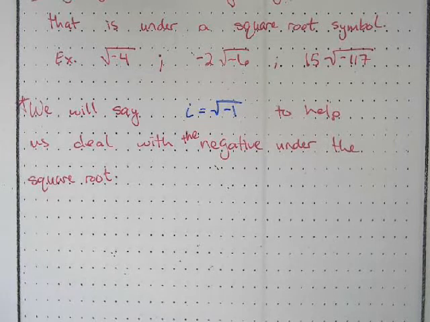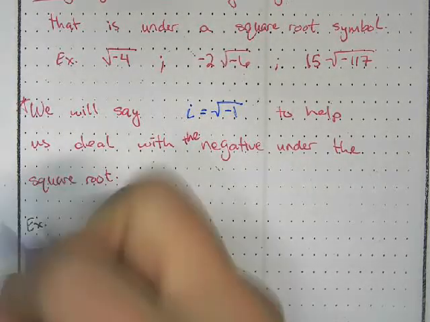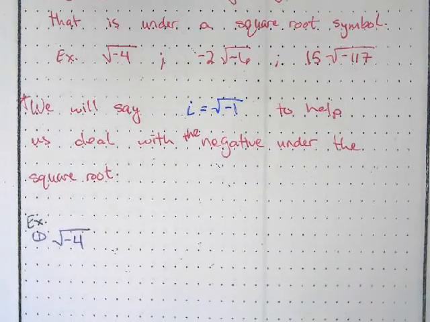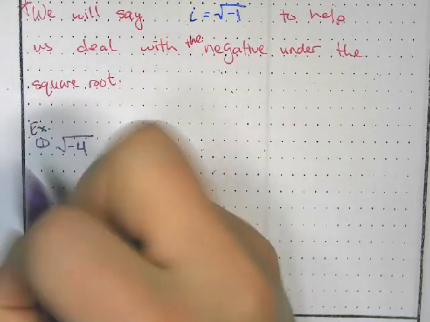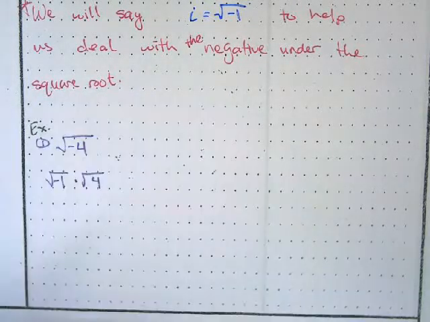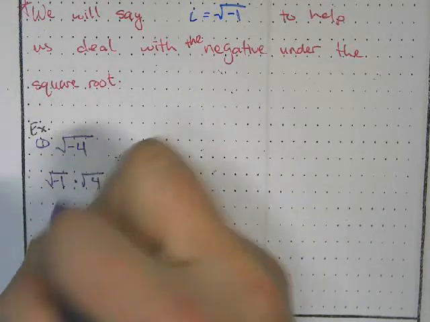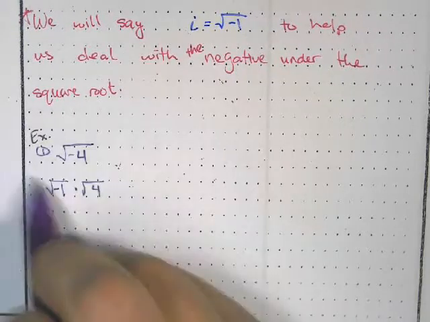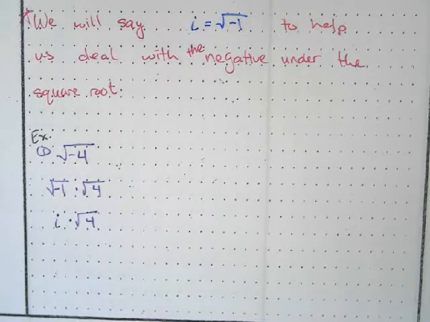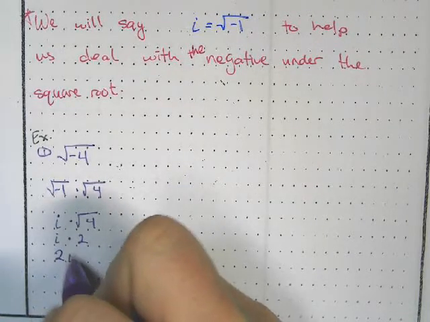So say we are looking at the square root of -4. Well, we can write this as the square root of -1 times the square root of 4. The square root of -1, that's what becomes our i. So we'll turn this into our i, times the square root of 4. So then we have i times 2, which we will write as 2i.